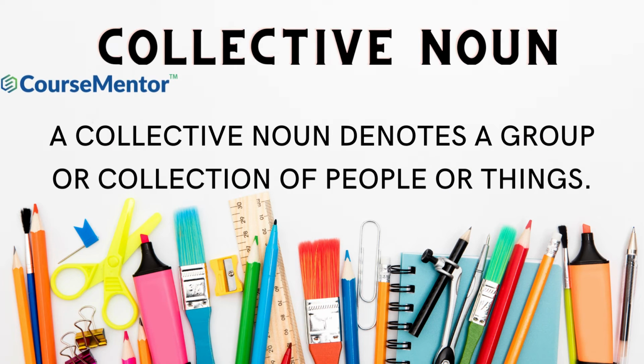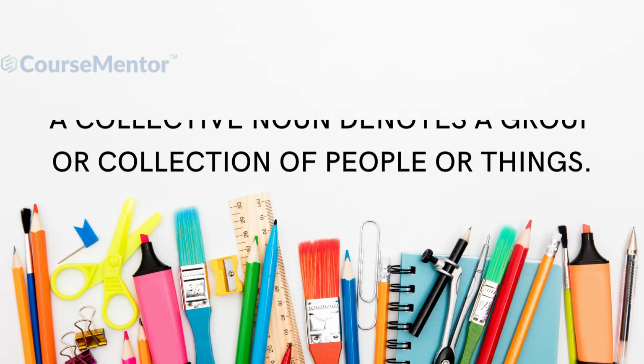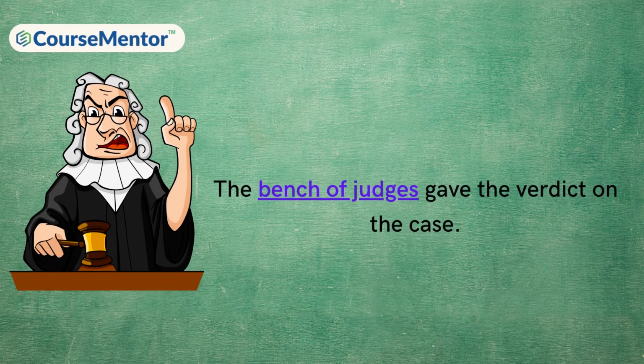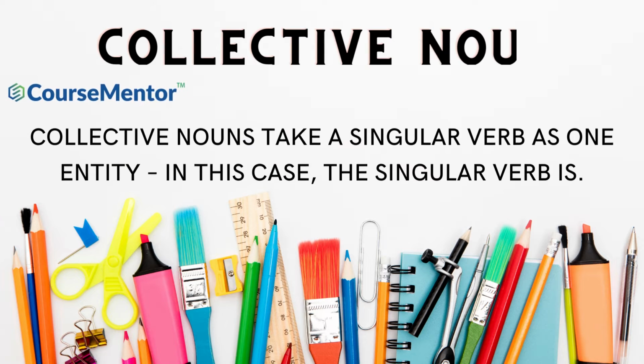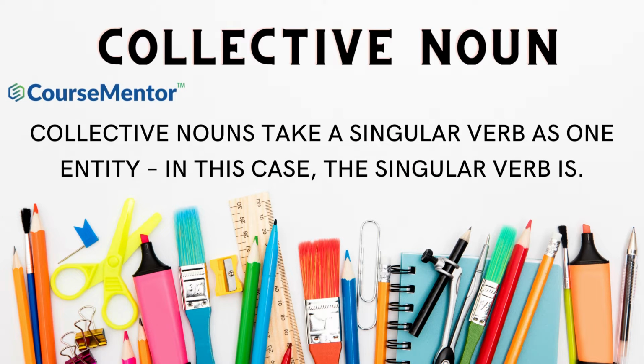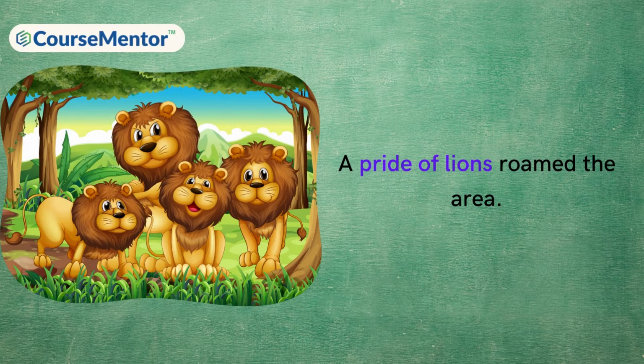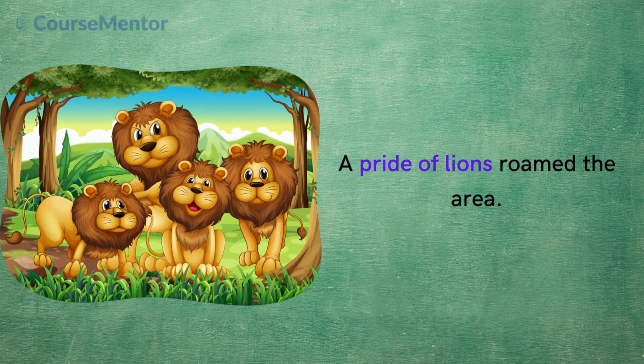Collective noun. A collective noun denotes a group or collection of people or things. The bench of judges gave the verdict on the case. The bench of judges, as used here, is a collective noun. Collective nouns take a singular verb as one entity. In this case, the singular verb is: a pride of lions roamed the area. Pride of lions is also a collective noun.